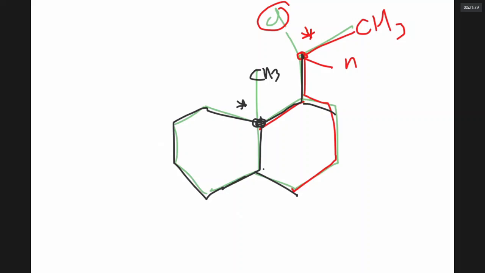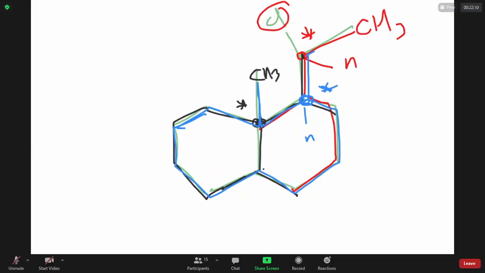And if I look at this carbon, it is linked to a group like this, a ring system going on one side, another ring system going on the other side, and a hydrogen. So definitely this is a chiral carbon. So how many chiral carbons does it have? 3.